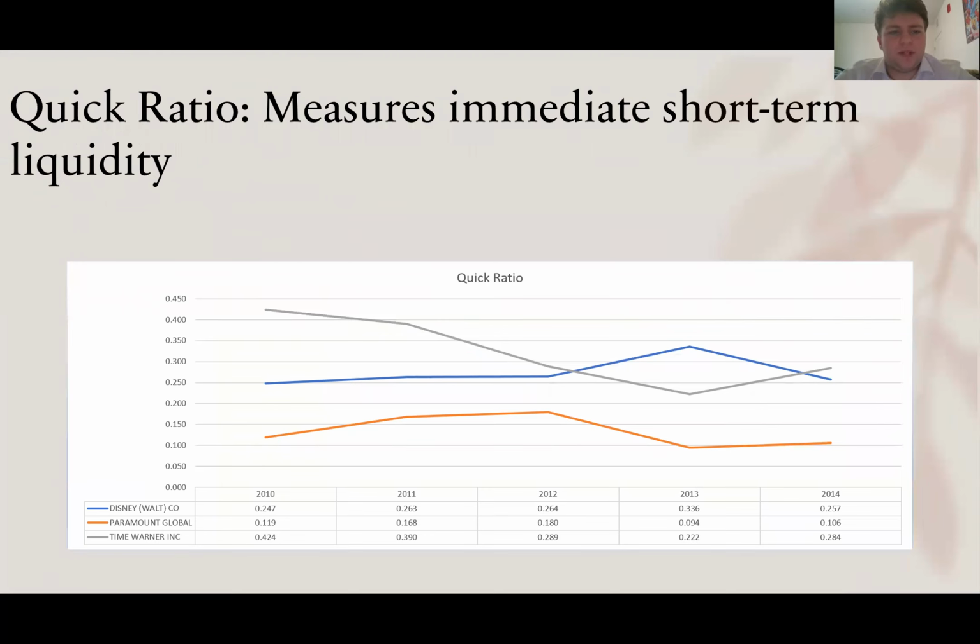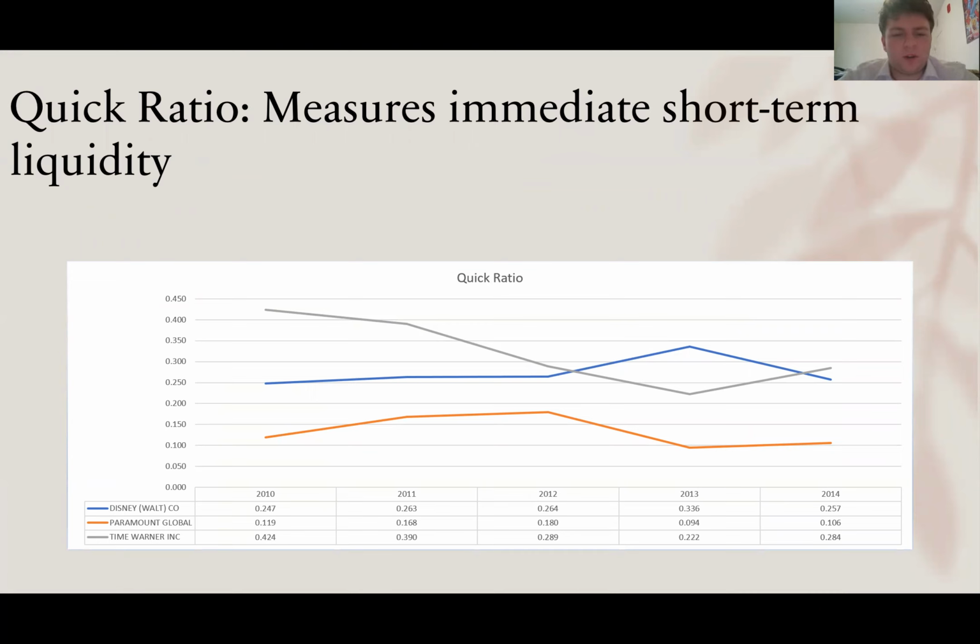So the next ratio we'll be looking at is the quick ratio, which measures the immediate short-term liquidity. A quick ratio of 1 is considered good, and it means that the company has enough money on hand to pay its obligations. A ratio higher than 1 means a company has more money than it needs, and investors become concerned with a quick ratio less than 1 because this means that the company owes more money in short-term liabilities than it has in cash.